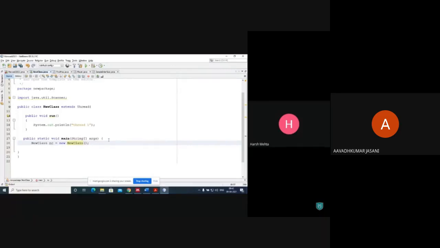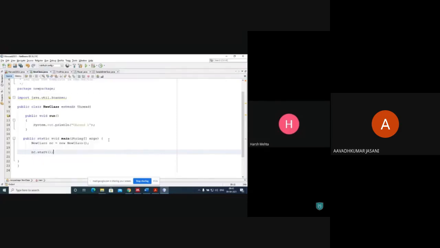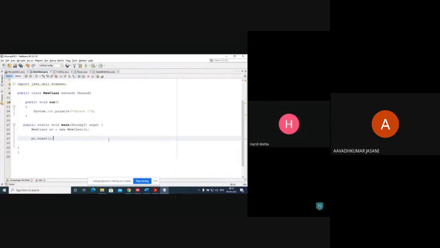Next step is very simple: nc dot, and you see the run method is there. If I call this run method, it will be simple programming. No, it's not like that. We are here to do multi-threading, so for that we need to call the start method. That's it.